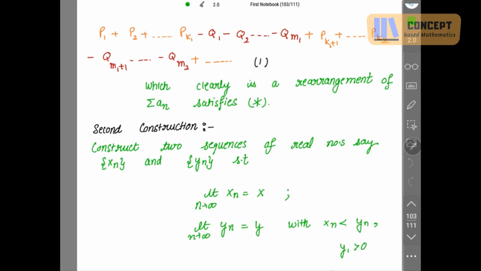Now the second construction. We have to construct two sequences of real numbers, say xn and yn, such that limit n tends to infinity xn equal to x, limit n tends to infinity yn equal to y, with xn strictly less than yn, where y1 is greater than 0. Because it is also given that we are having the real numbers x and y in the closed interval minus infinity to infinity, where x is less than y. That's why we have constructed these two sequences.